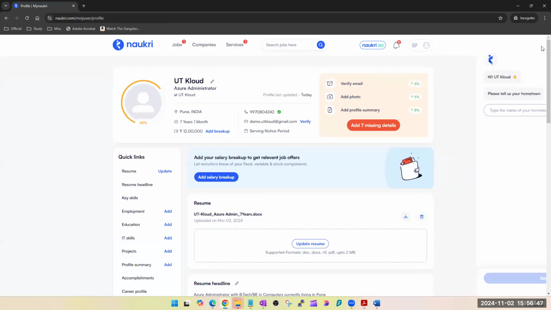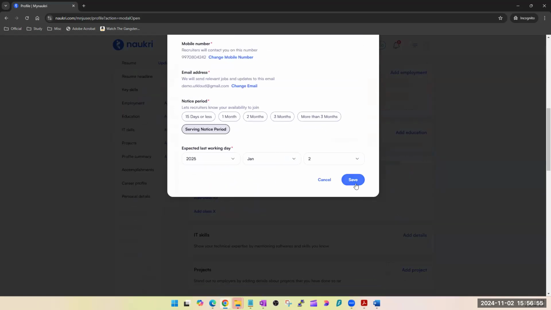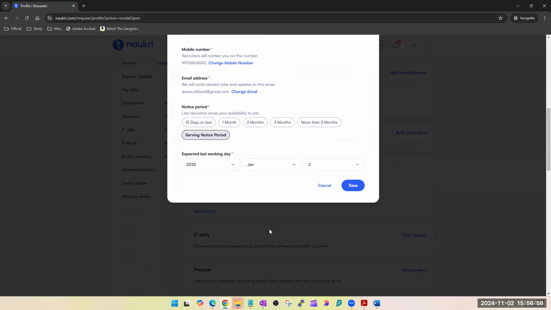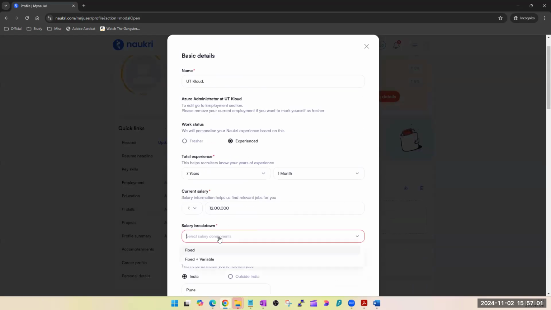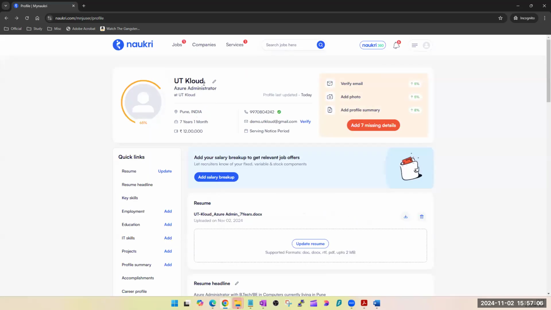Let's say you simply have to come here and in the name, I'll just put a dot and save. Tomorrow I'll come, remove the dot and save. It's not taking, okay, either fixed or variable, you have to select this as well. See, just put a dot. Tomorrow come, remove the dot, save. Again, put a dot, remove. Why are we doing this? Verify your mobile number and email properly. See, this is one of their filters. And the best thing here, guys, to keep it updated on a daily basis is